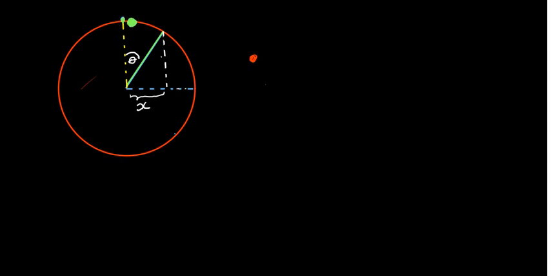Now it's starting from here. Now it has moved some distance here, an x distance it has made in the x direction compared to that. And the biggest thing is it has now made an angle over here. The angle value is theta.